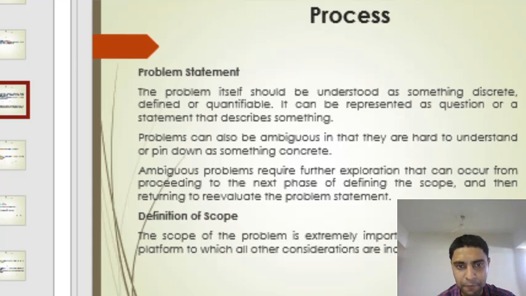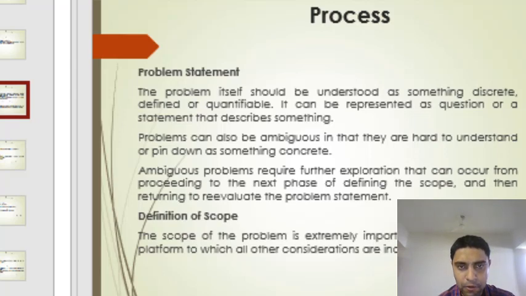Problems can also be ambiguous, meaning confusing, in that they are hard to understand or pin down as something concrete. Ambiguous problems require further exploration, which can occur from proceeding to the next phase of defining the scope and then returning to re-evaluate the problem statement.